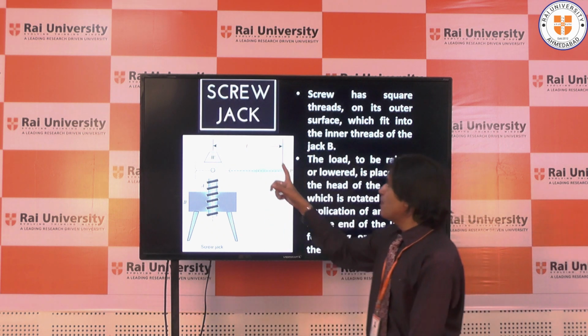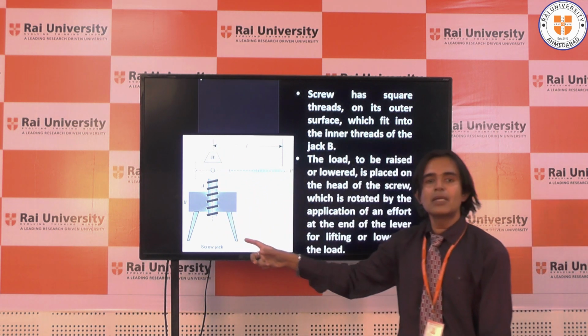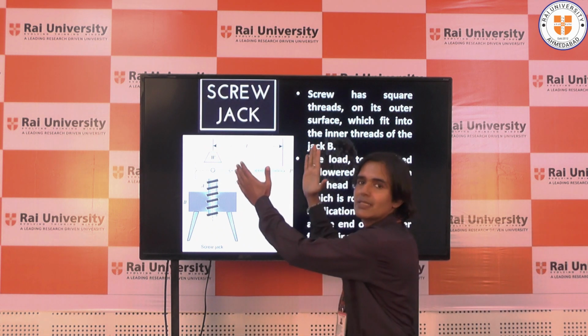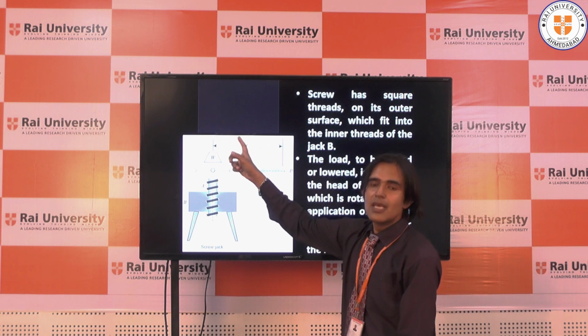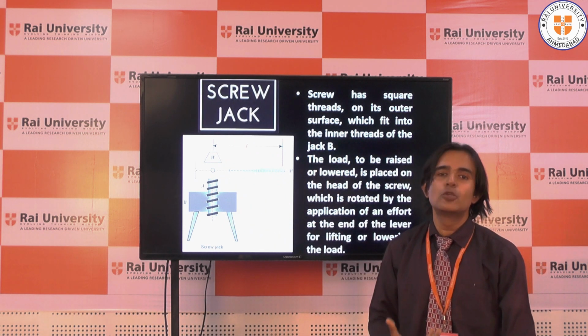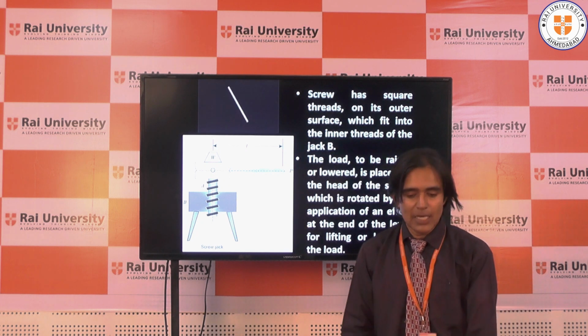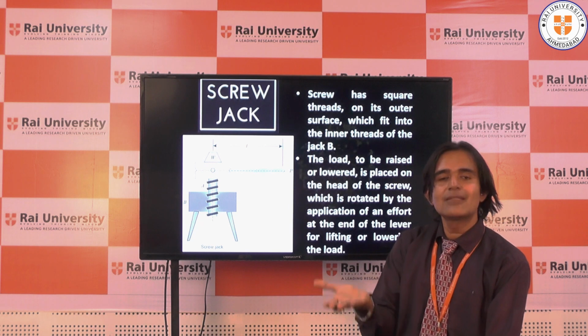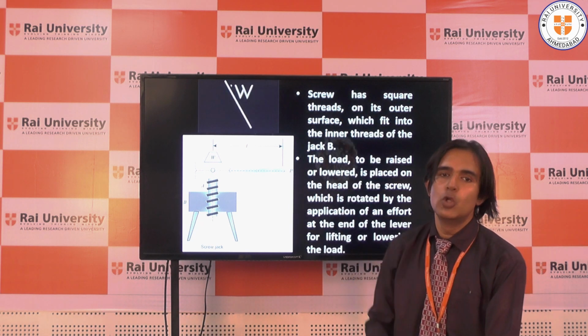P1 into L is force into distance, and P into R is force into radius. So I want to find out how much effort is to be placed on the handle so that the load can be raised or lowered.